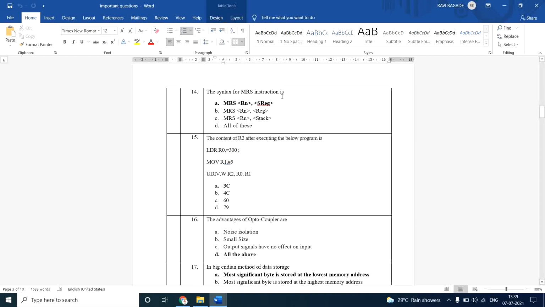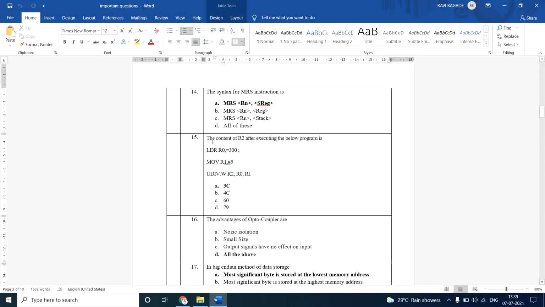Then, what could be the syntax of the MRS instruction? The syntax of the MRS instruction is this one: MRS, Rn, and then special register. What does this instruction do? This instruction copies the content of the special register to the destination register, which is nothing but Rn.